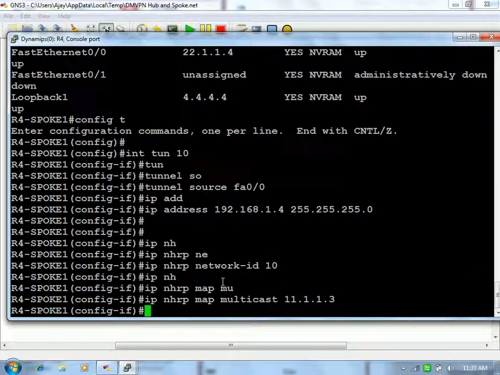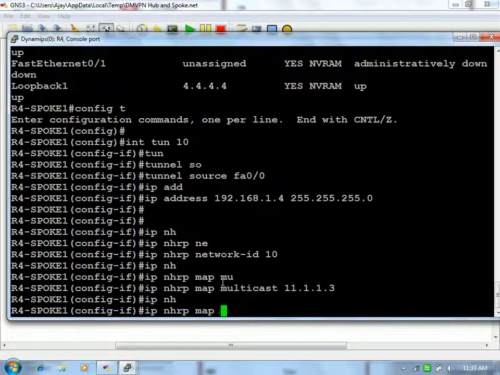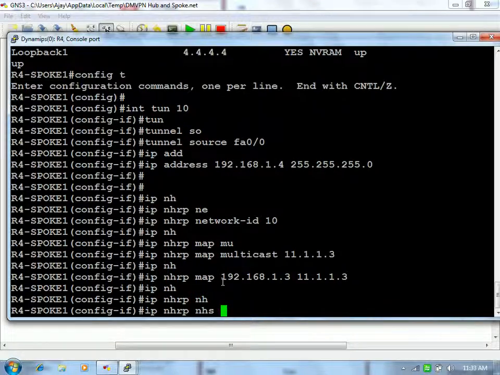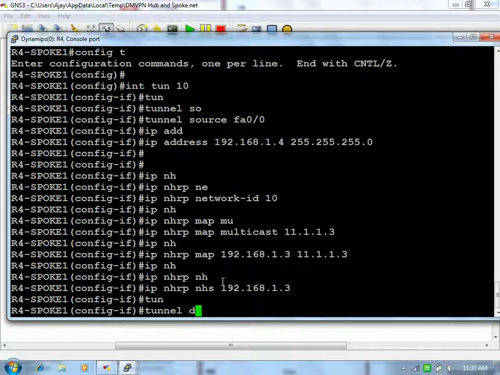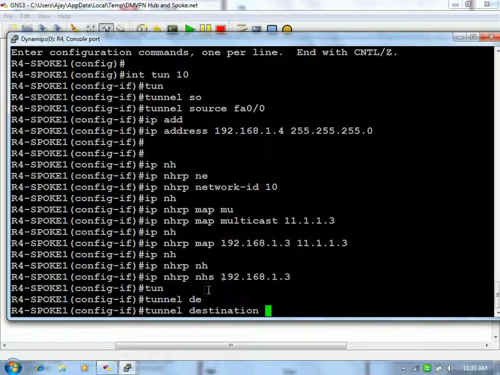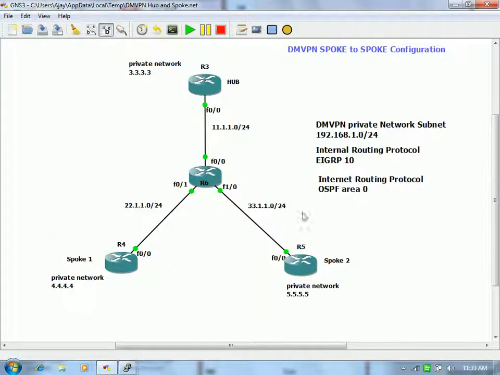11.1.1.3. Okay. IP NHRP map 192.168.1.3 is located over 11.1.1.3. IP NHRP NHS 192.168.1.3. Right? Now, we did not execute this command in the earlier static setup and we don't even need it. The reason is very simple. If we say the tunnel destination is over this interface, and this device wants to communicate with another spoke, there is no way it can build the tunnel via R6 and bypass R3. It's not possible if you configure static GRE. So at the spoke side also we are going to say that it is multi-point GRE.